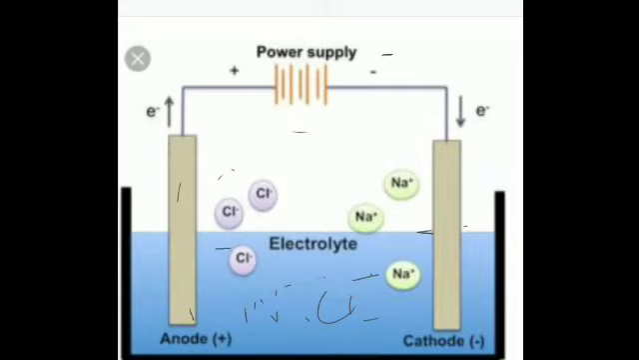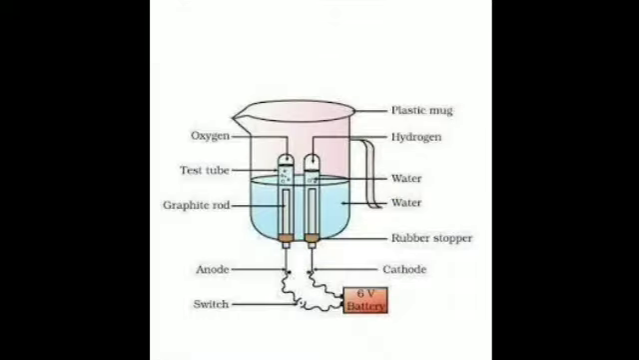This apparatus is shown here. You can see that this is a container in which there is an electrolyte. This is water in which a few drops of an acid are added. This water is known as acidulated water. A few drops of sulfuric acid are added to make it a good conductor of electricity. Otherwise water is a poor conductor of electricity. To make it a good conductor of electricity, we add a few drops of sulfuric acid to it. Is that clear?